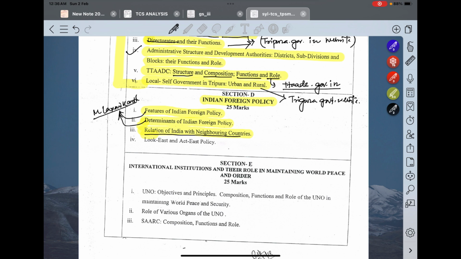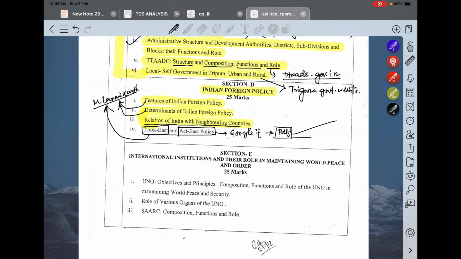Okay, next is look east policy and act east policy. Look east policy you will get in Lakshmikant, but act east policy you will not get in Lakshmikant. For that you just Google it, you will get a PDF. Okay, so in this way Indian foreign policy portion, section D, is also done.